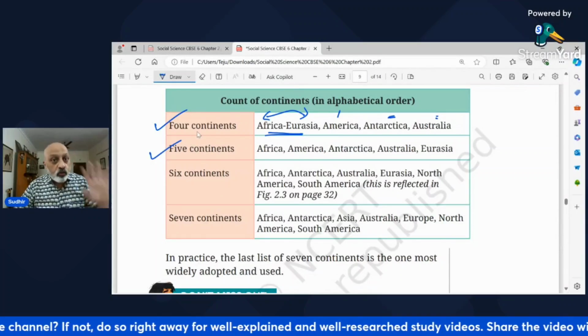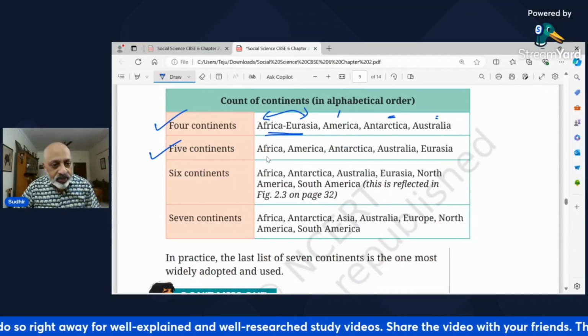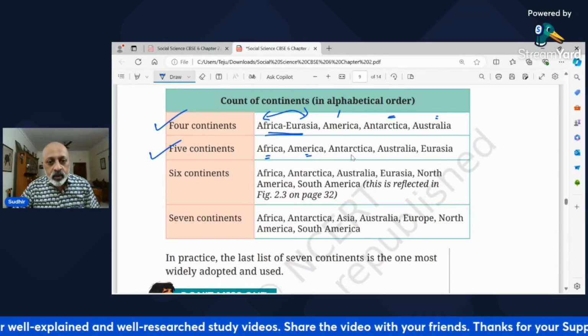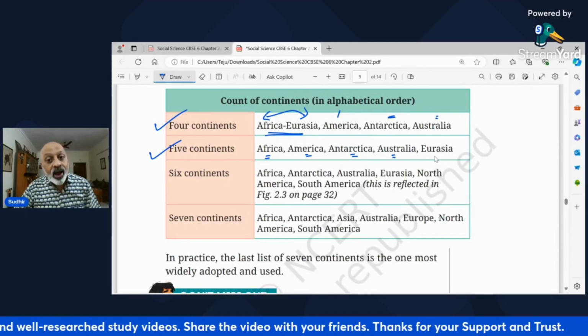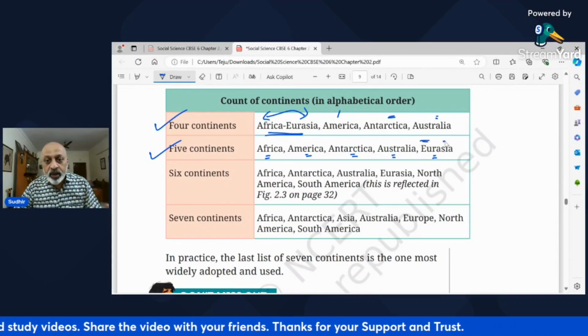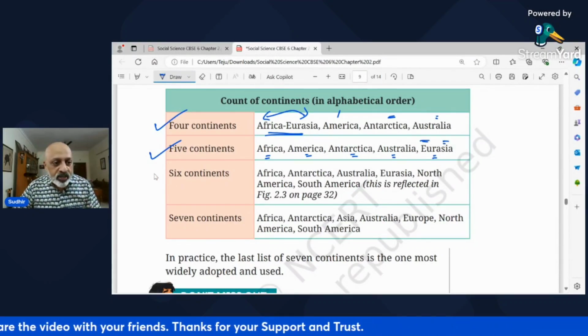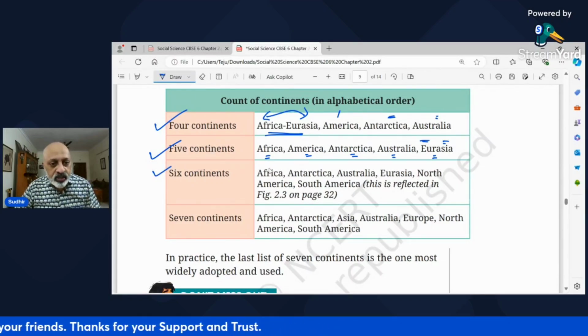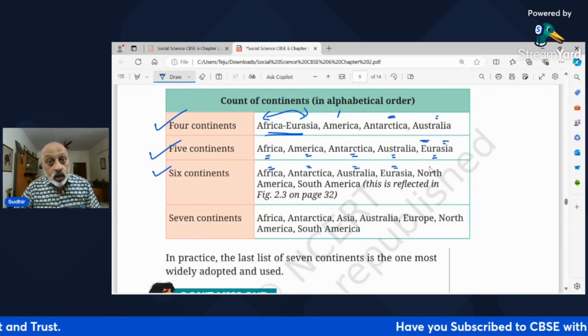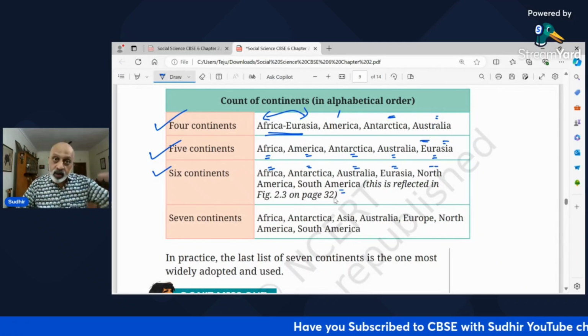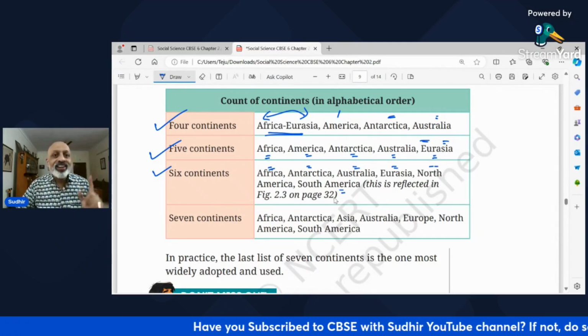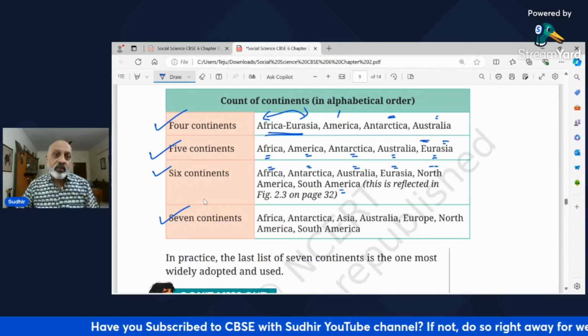If you want to see it as five continents, then you will look at it as Africa, America, Antarctica, Australia and Eurasia. Okay, जिसमें Europe and Asia are together. If you want to see it as six continents, then you will see it as Africa, Antarctica, Australia, Eurasia, North America, South America. Alag alag kar do. But the most correct way to see it is as seven continents.